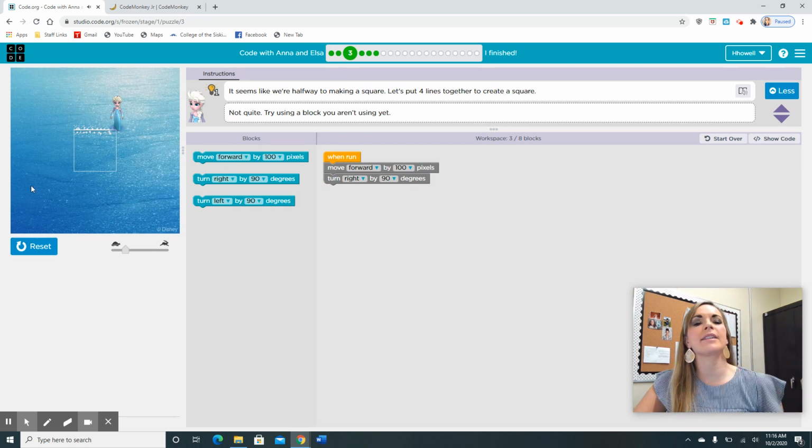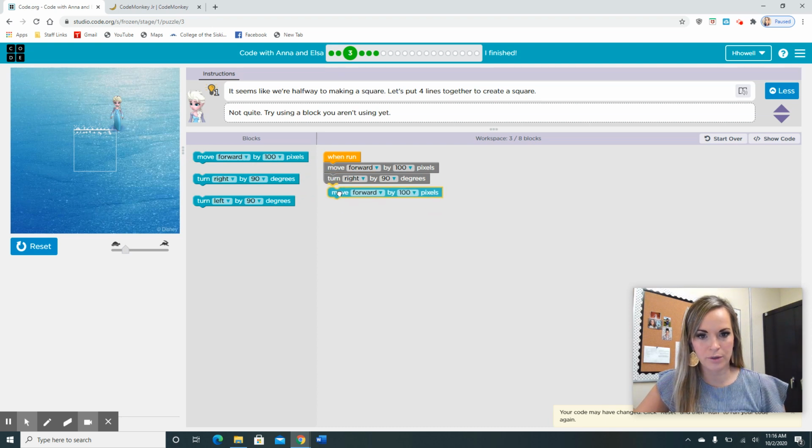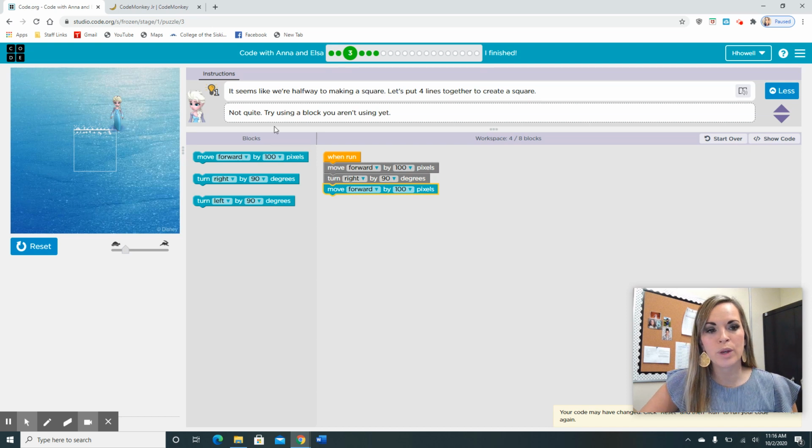Now, in the last puzzle, we learned we need her to go downwards, right? So this one is easy because we want her to make a square. So she's moving forward by 100 pixels. She's turning right 90 degrees. She's moving forward 100 pixels. So if we were to run it right now, she should be coming over and down.